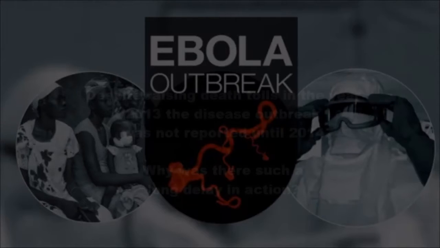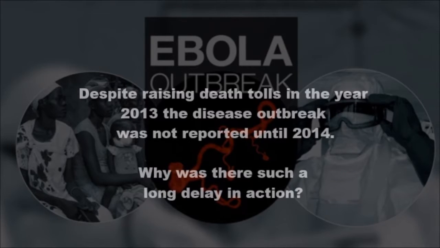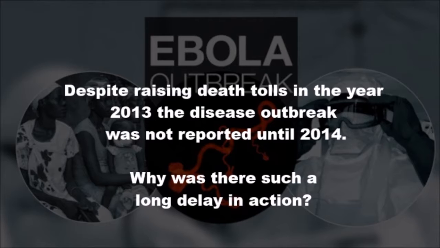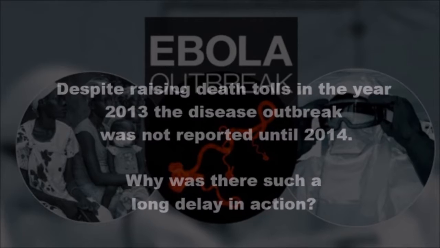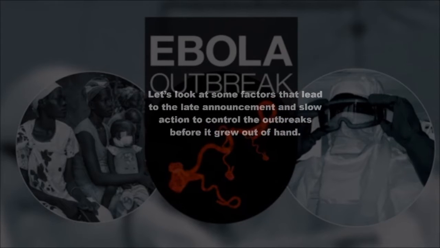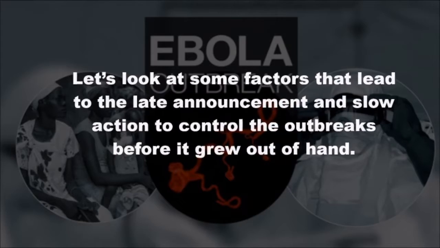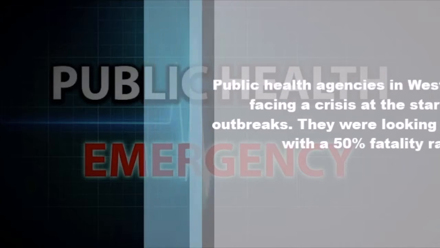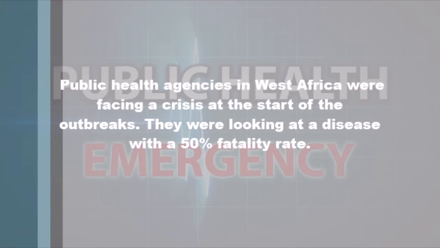Levels of prevention. Despite rising death tolls in the year 2013, the disease outbreak was not reported until 2014. Why was there such a long delay in action? Let's look at some factors that led to the late announcement and slow action to control the outbreak before it grew out of hand. Public health agencies in West Africa were facing a crisis at the start of the outbreak.